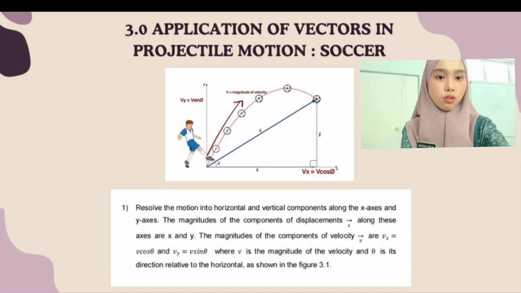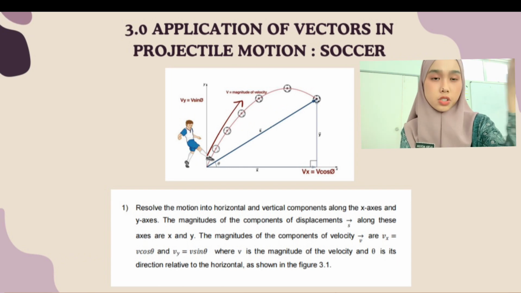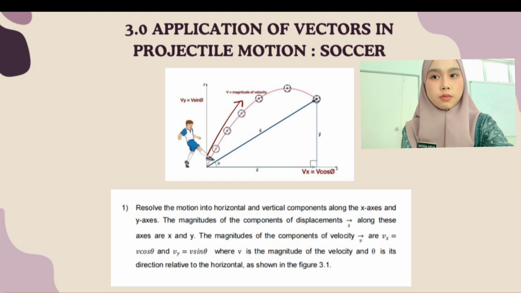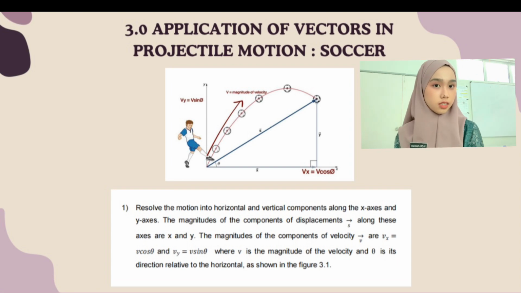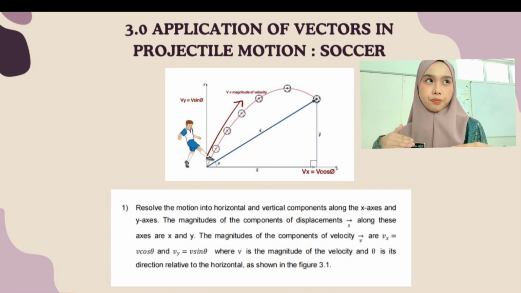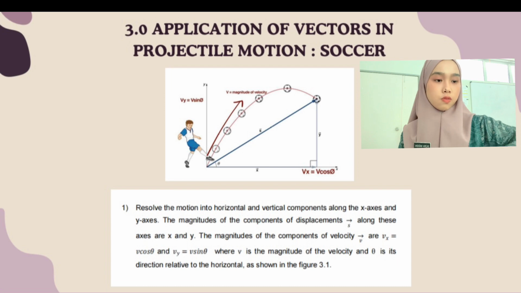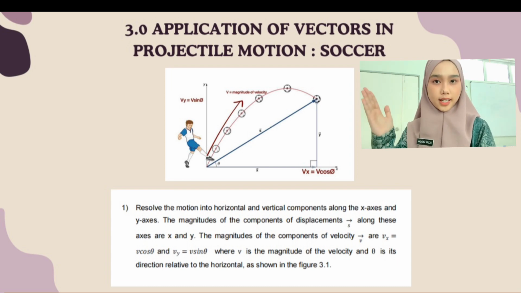So how to solve this figure? How to find the vector, which is the velocity? So the first step is we resolve the motion into horizontal and vertical components. The magnitudes of the component of displacement s along this axis are x and y. The magnitudes of the component of velocity v, it has a magnitude from the x-axis and also the y-axis.